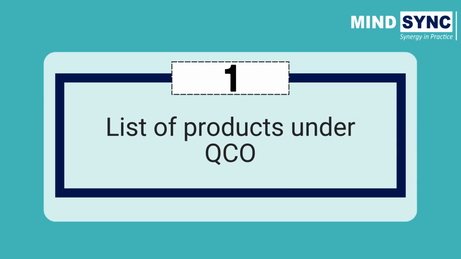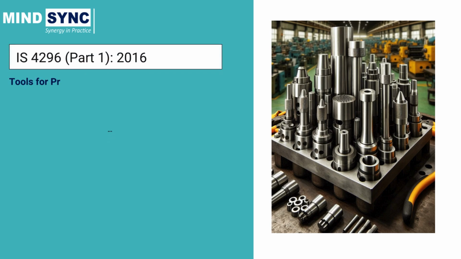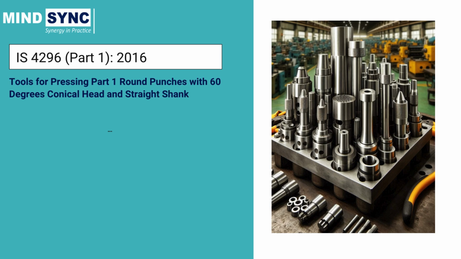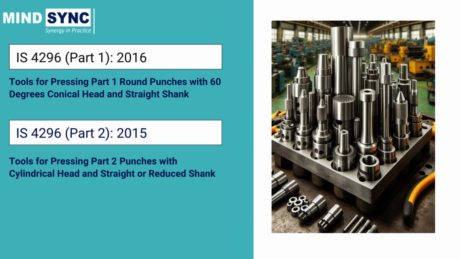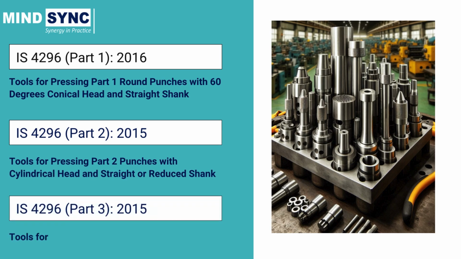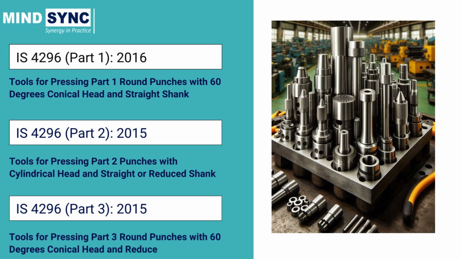Let's begin by looking into the list of products under QCO. Indian Standard 4296, Part 1, 2016. Tools for pressing Part 1 round punchers with 60 degrees conical head and straight shank. Indian Standard 4296, Part 2, 2015. Tools for pressing Part 2 punchers with cylindrical head and straight or reduced shank. Indian Standard 4296, Part 3, 2015. Tools for pressing Part 3 round punchers with 60 degrees conical head and reduced shank.